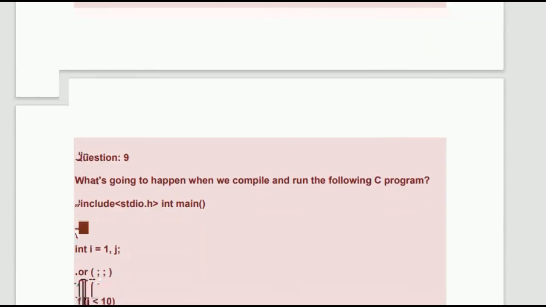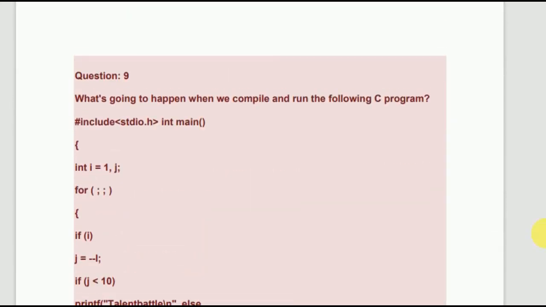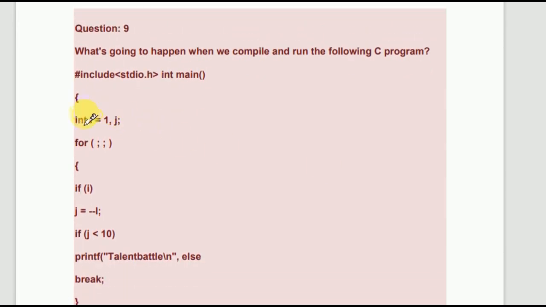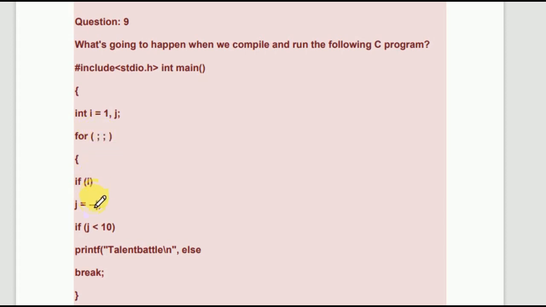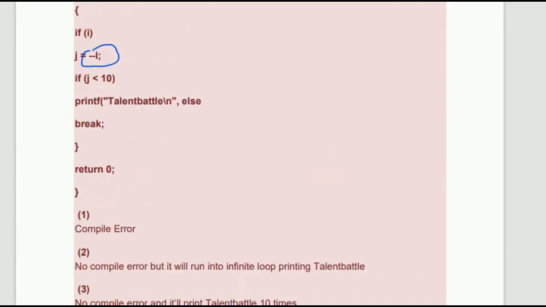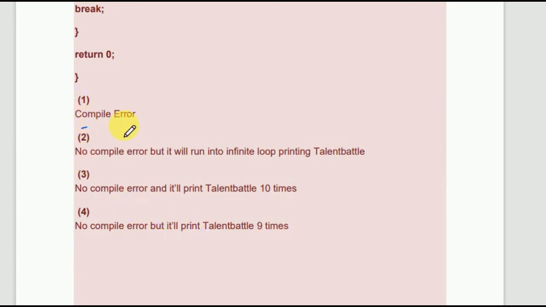So now the next question, the 9th one. What's going to happen when we compile and run the following program? See over here, you can see the whole program. Yeah, break is there, continue is there. Okay, everything is correct, but here you have initialized i equal to 1 and j, I have initialized decrement of j? No. So that will create a compile error. And the first one is correct.